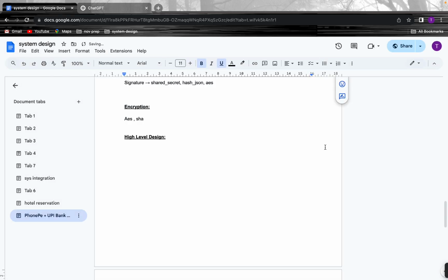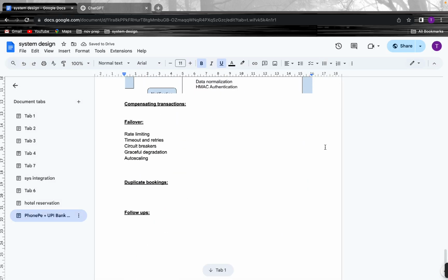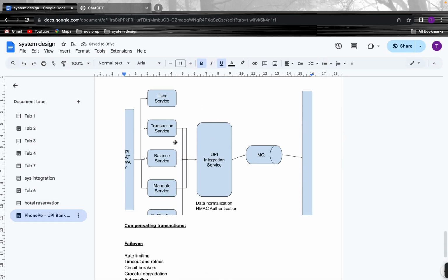Okay, now we need to think about what we need to do if something goes wrong. If something goes wrong in between, we need to do some compensating transactions. So for this payment system, we can go with the microservice architecture, and we can use the Saga pattern.